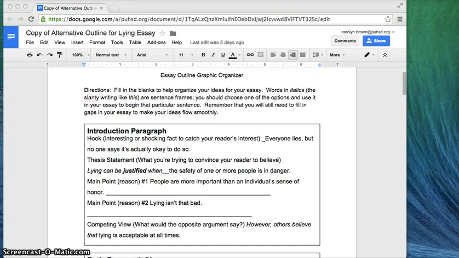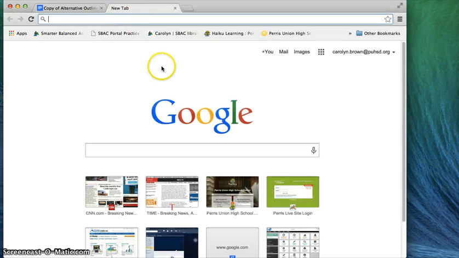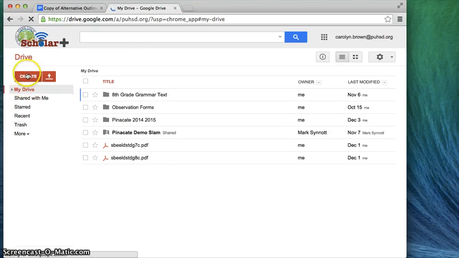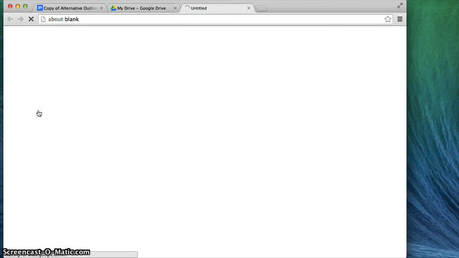We've now created our essay outline, and it's time to turn this outline into an actual essay. Let me show you how to do this. First, make sure that you have your essay outline open. Then you're going to open a second tab. For this second tab, you're going to open or create a new document, just like that.